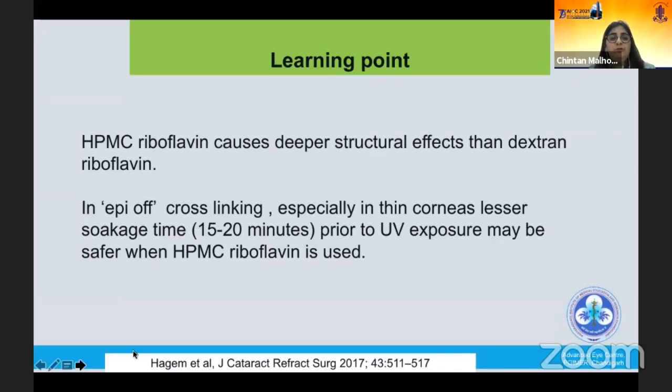We need to be aware of this, of which riboflavin we are using, although there are as yet no predefined protocols. But a few studies have suggested that in epi-off cross-linking, especially in thin corneas, if we are using HPMC, the soak time may be reduced from 30 minutes to 15 to 20 minutes prior to UV exposure. Though there are no clear-cut guidelines on this, we need to keep this in mind.